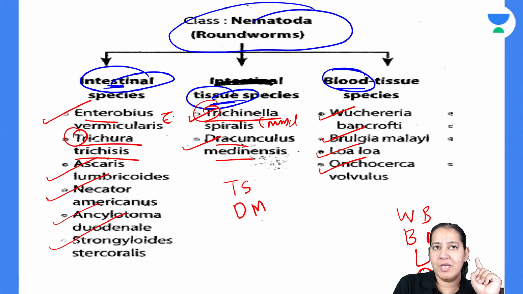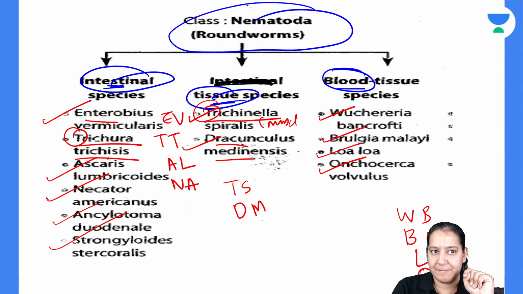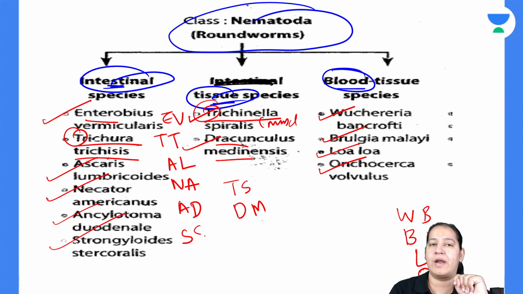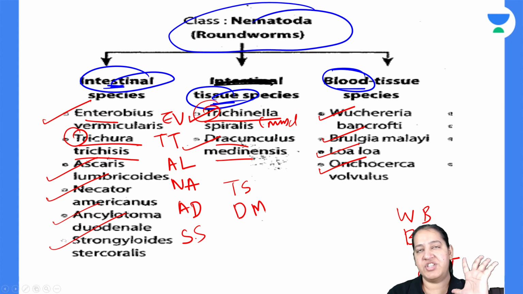Let me write. Enterobius vermicularis, Trichuris trichiura, Ascaris lumbricoides, Necator americanus, and Ancylostoma duodenale. Right? And Strongyloides stercoralis. So these are the 6 names which are nematodes.